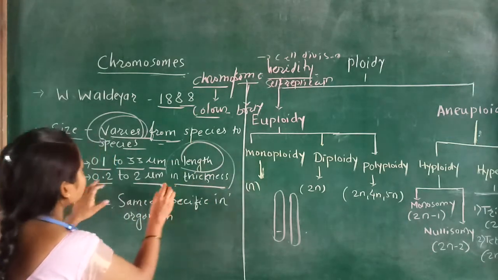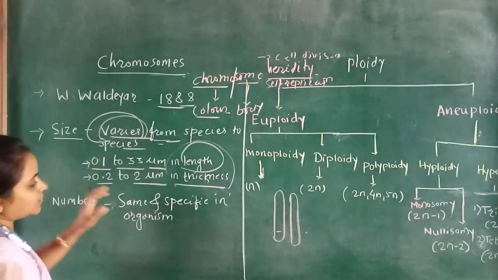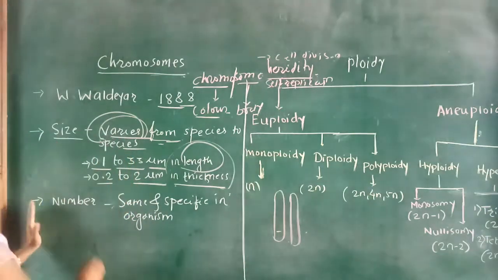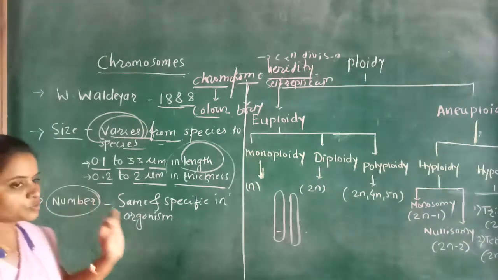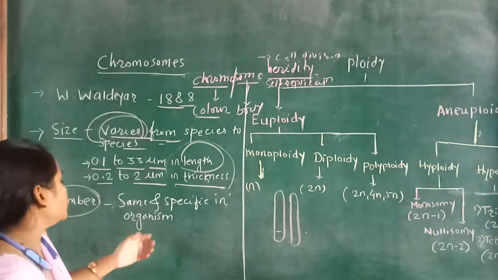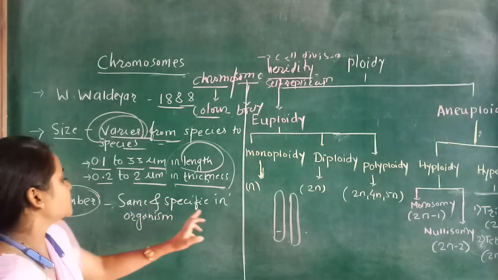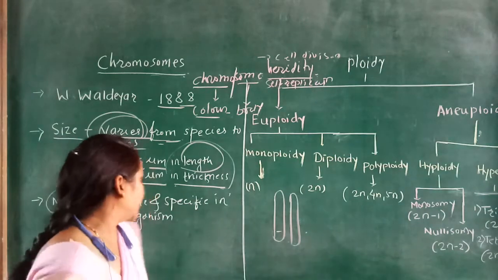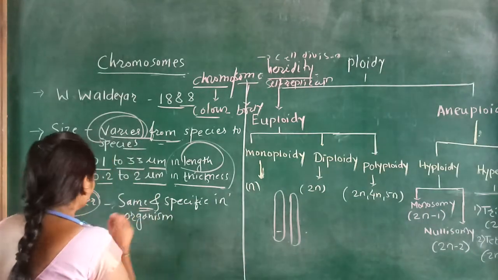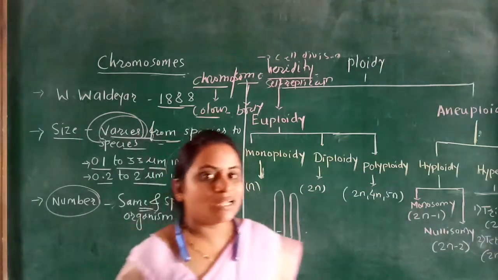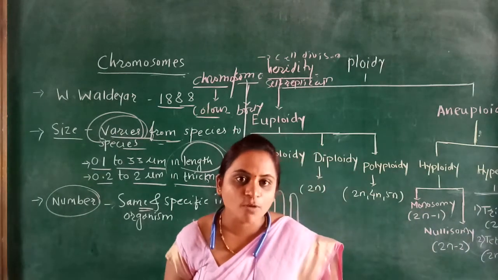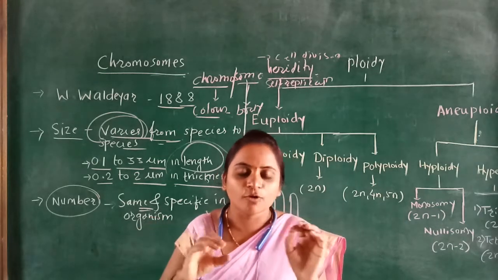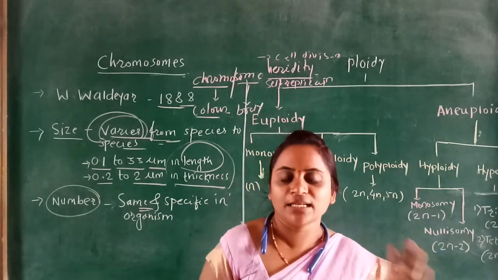In that size, the chromosome which is present inside the human being. After the size, when we discuss the number of chromosomes, at that time you have to see that the number is the same and specific in the different organisms of the human being. Means it has the same number. We know that there are a total of 23 pairs of chromosomes present in our body, and a total of 46 chromosomes are present in our body.